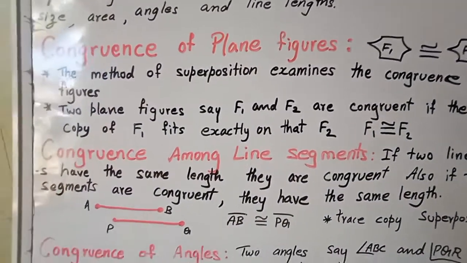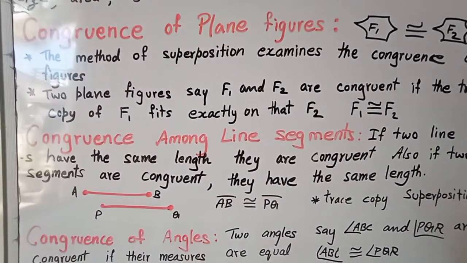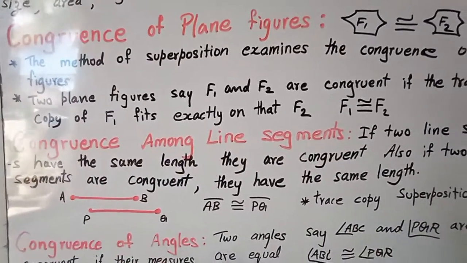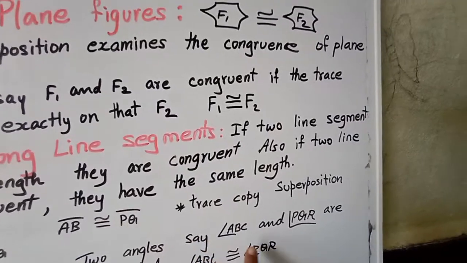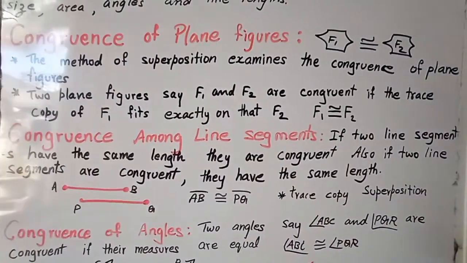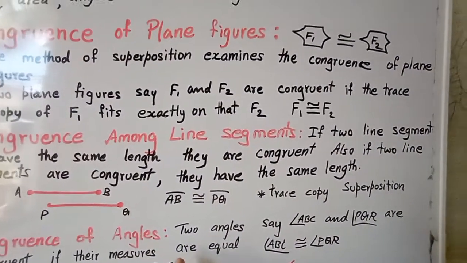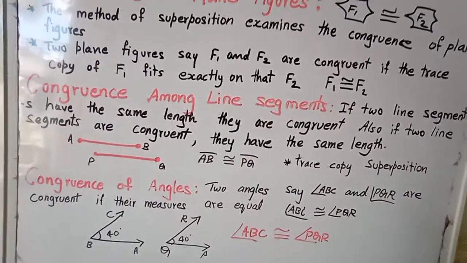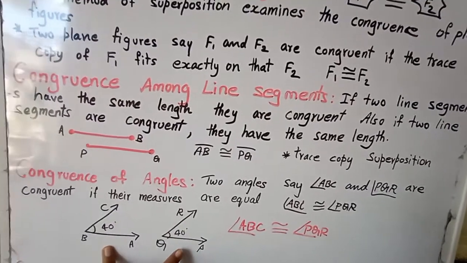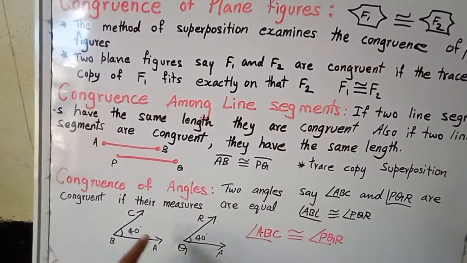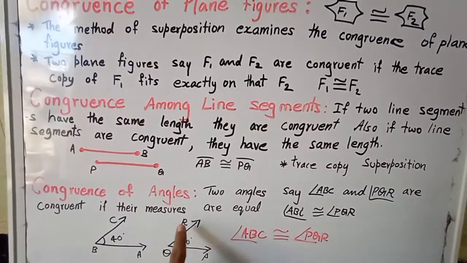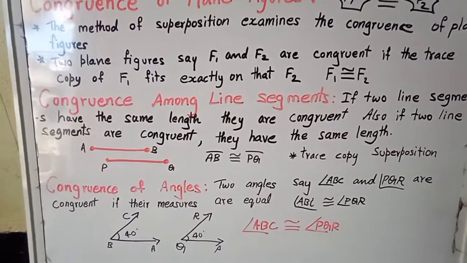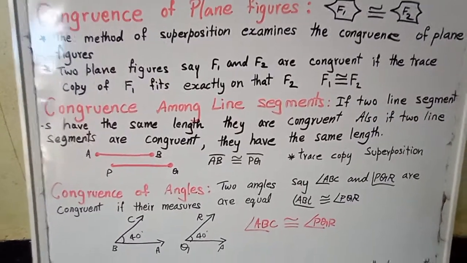Now let us go for congruence of angles. You understood that in congruence everything must be the same. So congruence of angles means two angles ABC and PQR are congruent if their measures are equal. If their measurement is equal, here it is also 40 degrees, it is also 40 degrees, then ABC and PQR are congruent. With the help of the symbol, we can show it.